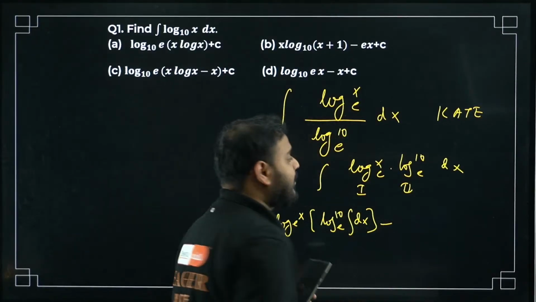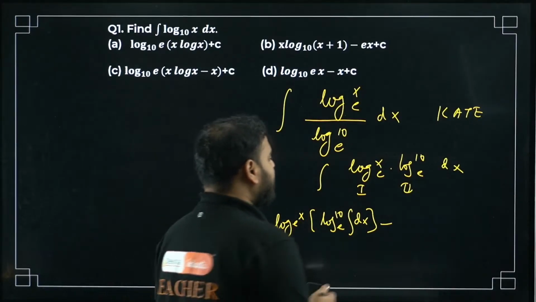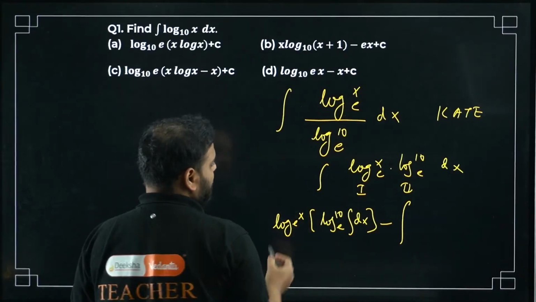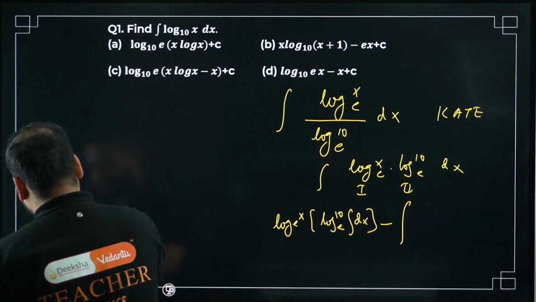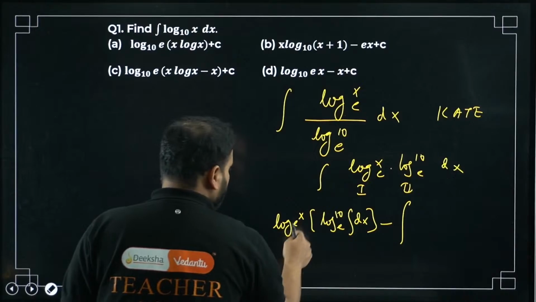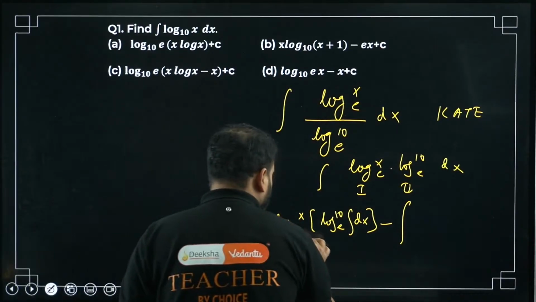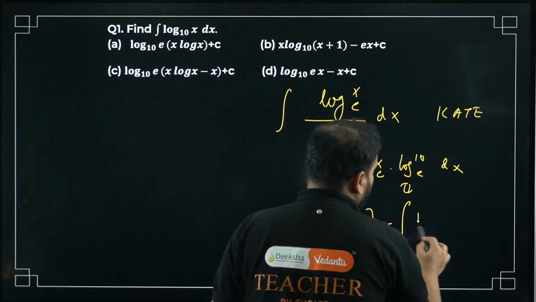Minus sign you will do over here for the by parts. Next, you will integrate the derivative of the first one. Derivative of ln x. It is not log e power x. It's misleading, so I'll write it as log with the base e. It's ln x actually. If you differentiate that, you're going to get 1 by x over here.